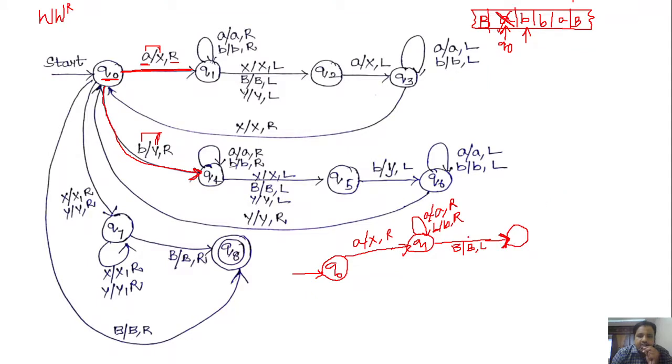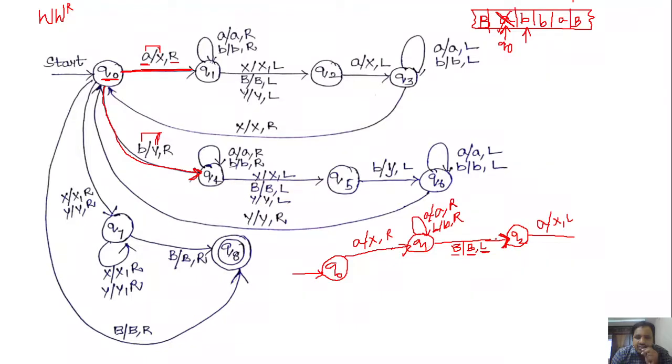So when we move the head towards left, we will definitely get the symbol a. That a must be replaced with x, and we move the head towards left.